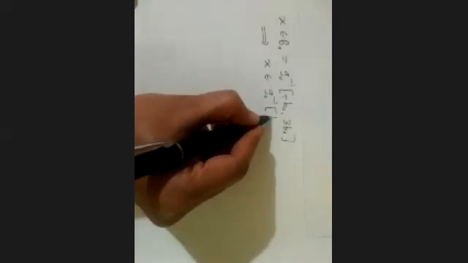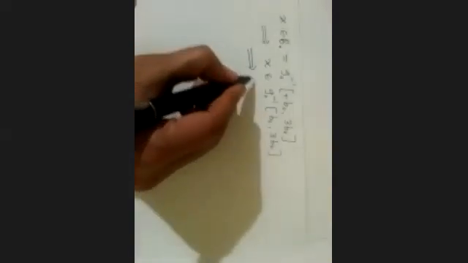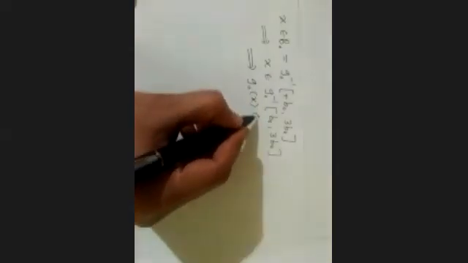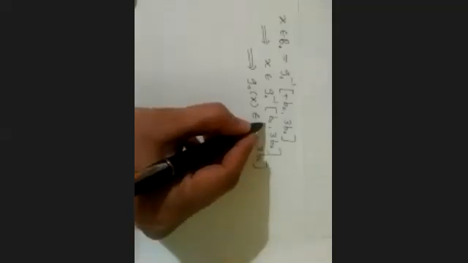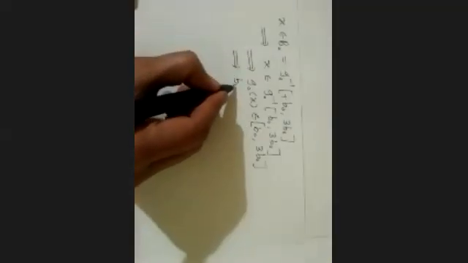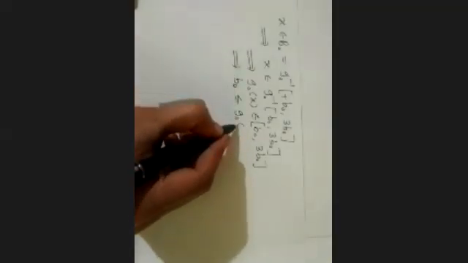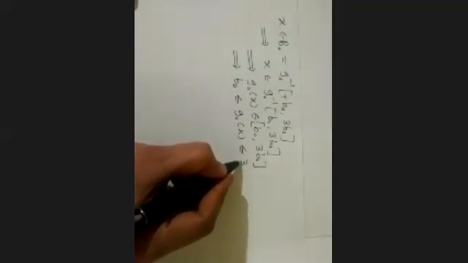Correct? Okay. So next step is what? This implies x will belong to g naught inverse of b naught, 3b naught. This implies g naught of x will belong to b naught, 3b naught. This implies b naught is less than or equal to g naught of x, which is less than or equal to 3b naught.